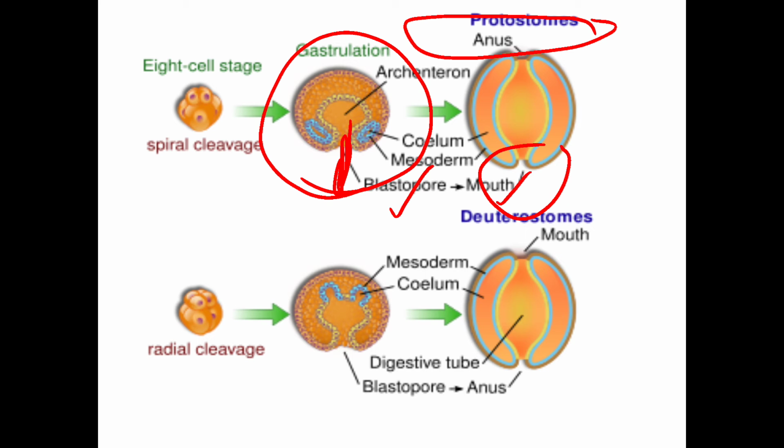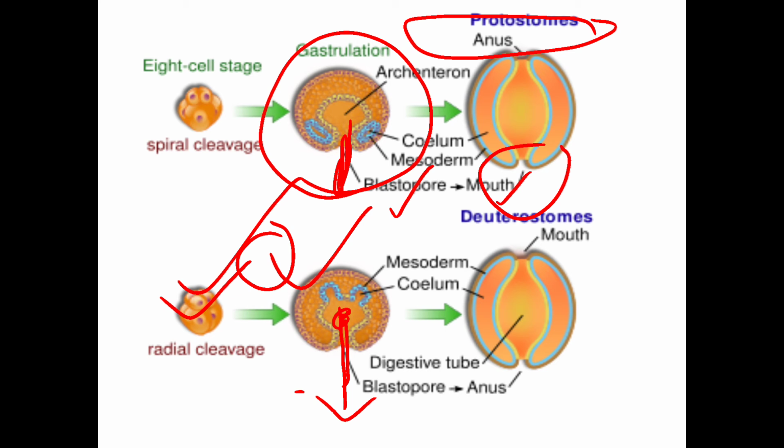In case of deuterostome, you can see the same gastrula, cleavage is here. After the 8-cell stage, there will be a blastula, then the blastula undergoes gastrulation and forms a gastrula, and you can see the cavity archenteron here, and the archenteron opens into the exterior by the same opening called blastopore.